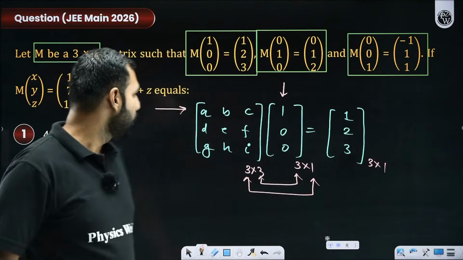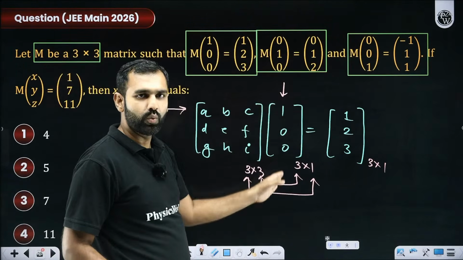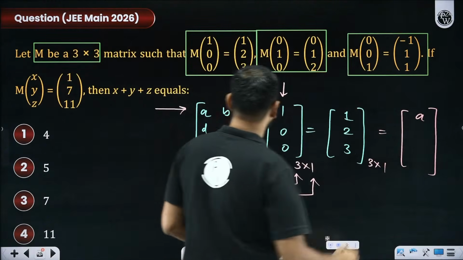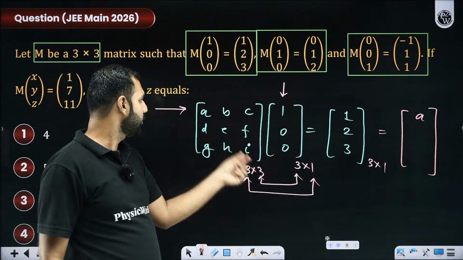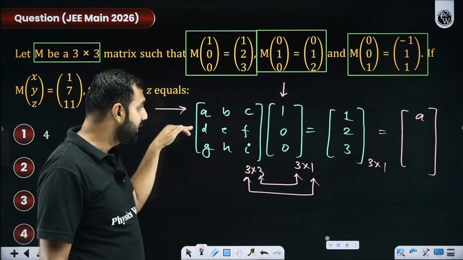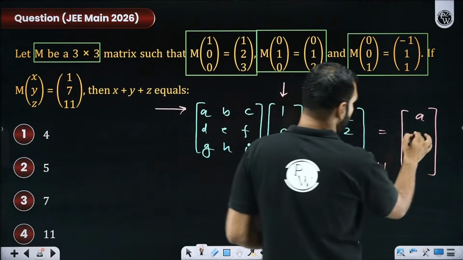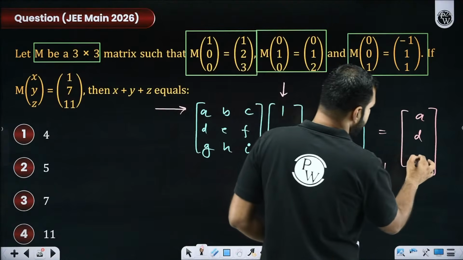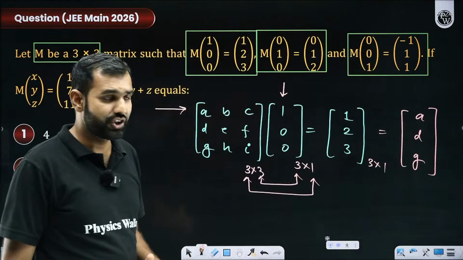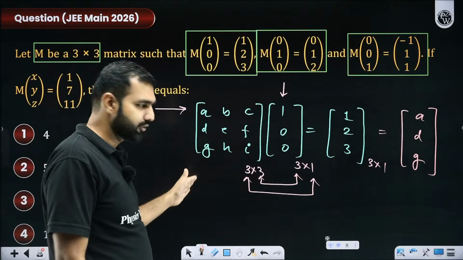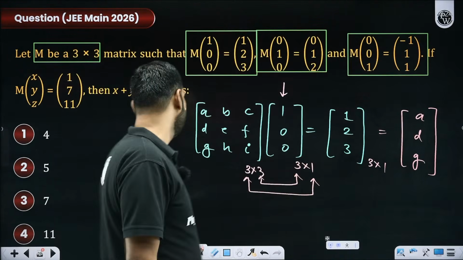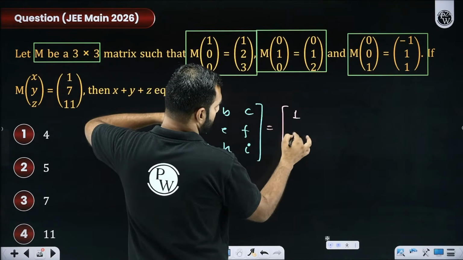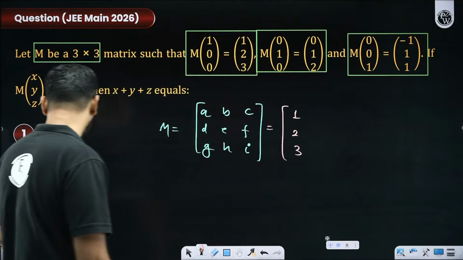Yes or no? Which means A, B, C, if multiplied with [1, 0, 0], will give me A. D, E, F when multiplied with [1, 0, 0] will give me D. And G, H, I when multiplied with [1, 0, 0] will give me G. So I got A, D, G, which means I got the first column, which is 1, 2, 3. So if I were to write the matrix M, I have gotten the first column as 1, 2, 3. Yes or no, everyone? Did you all get this?